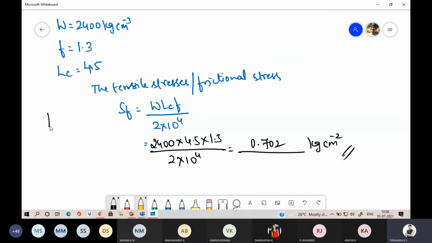0.702 kg per centimeter square. I told you, it will be asked for 4 marks. Determining the tensile stresses. So kindly make a note of it. We'll solve one last problem on this stresses problem. Completed? Yes, sir. Okay.